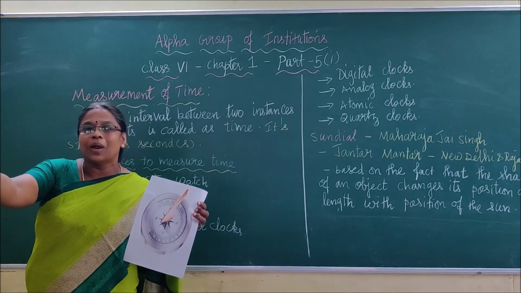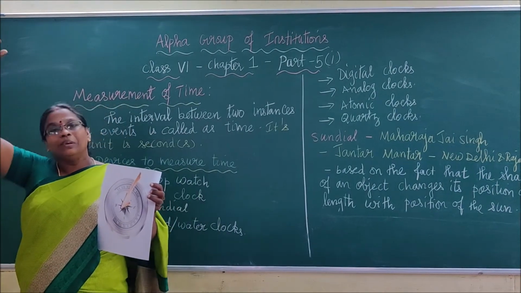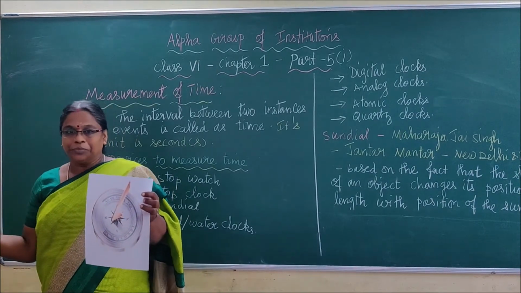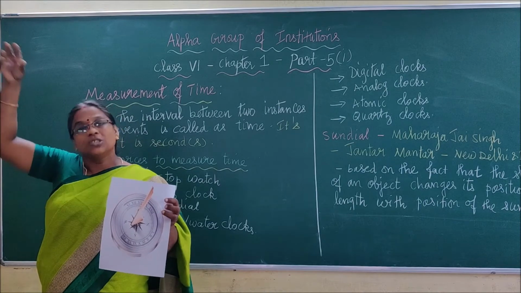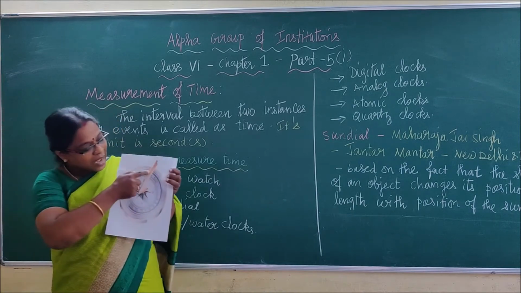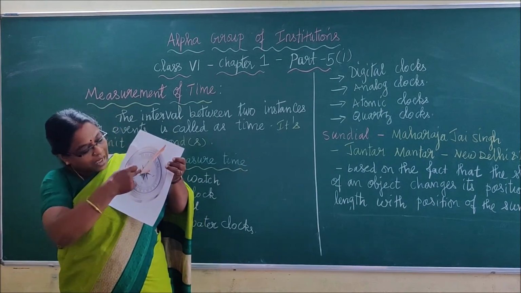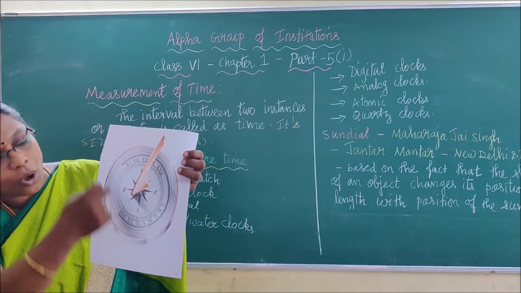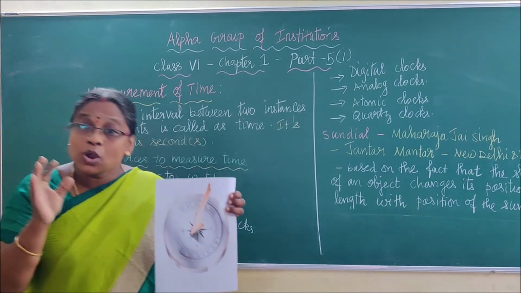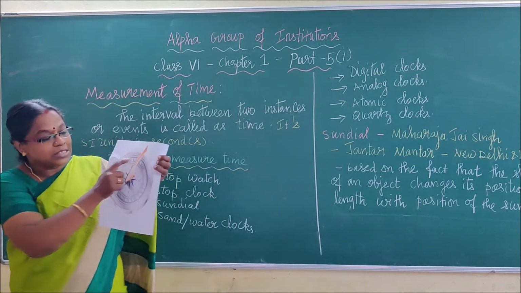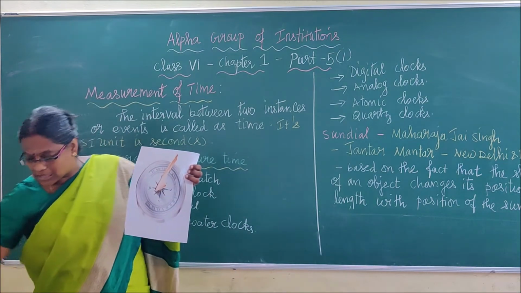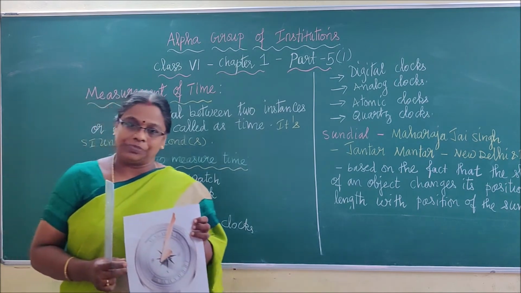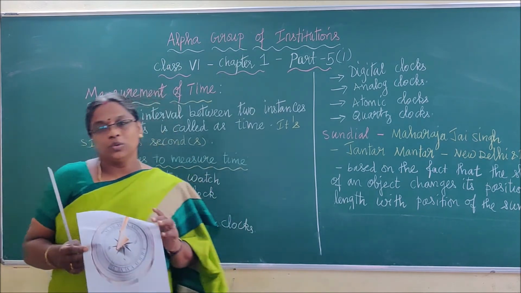In the morning it will be at one point, at noon it will be at the right center, and then it will take a sunset. Depending upon the position, it will cast a shadow of this wooden hand at different points of the clock. Based on the movement of the sun, the shadow cast by this hand will differ. That will show you the time.